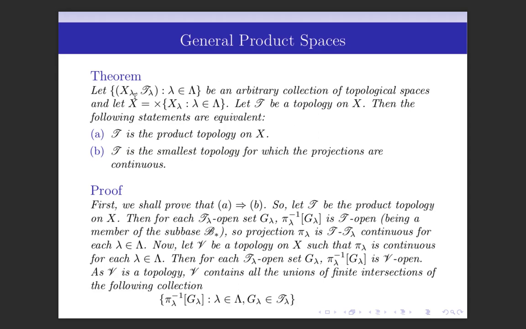Let X_lambda, T_lambda, lambda belongs to capital Lambda, be an arbitrary collection of topological spaces, and let X be their Cartesian product. Let T be a topology on X, then the following statements are equivalent. Statement A: T is the product topology on X. Statement B: T is the smallest topology for which the projections are continuous.